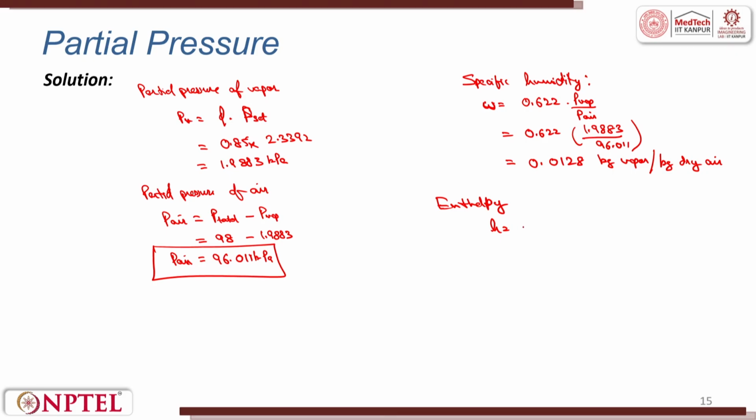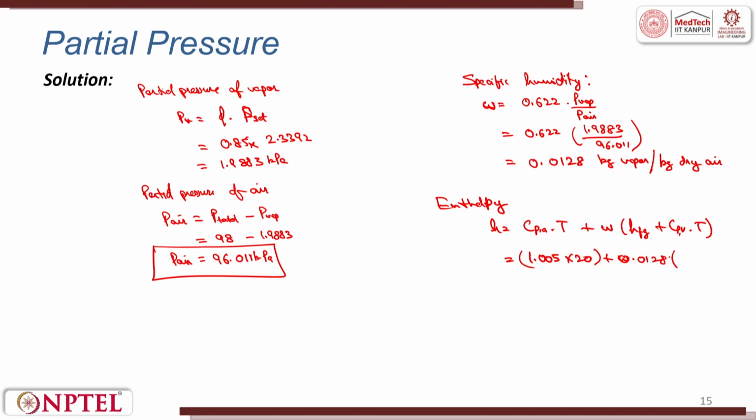H is equal to CPA into T plus omega HFG plus CPV into T. So this is equal to, putting the value, CPA is 1.005, temperature is 20, plus omega we have calculated, that value is 0.0128.